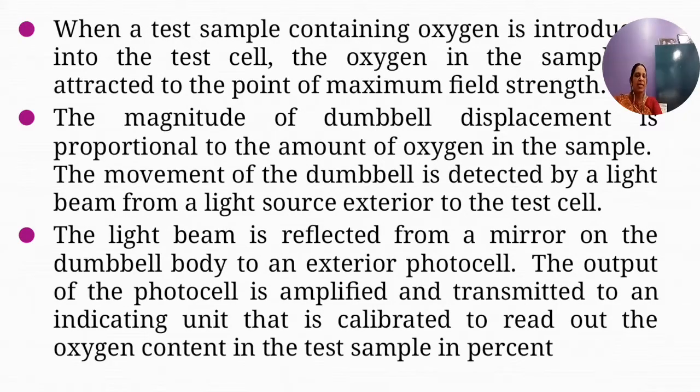The light beam is reflected from the mirror on the dumbbell body to an exterior photocell. The output of the photocell is amplified and transmitted to an indicating unit that is calibrated to read out the oxygen content in the test sample in percentage. This is the working principle of the paramagnetic gas analyzer.